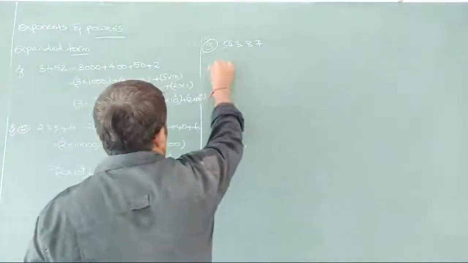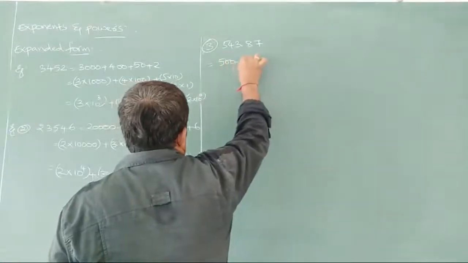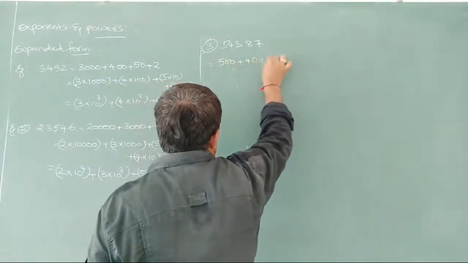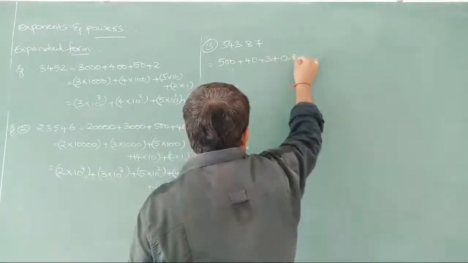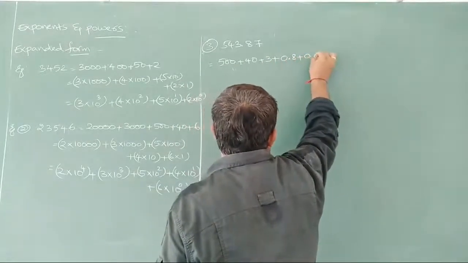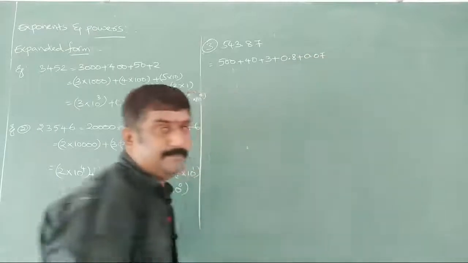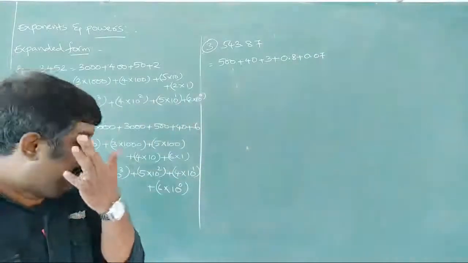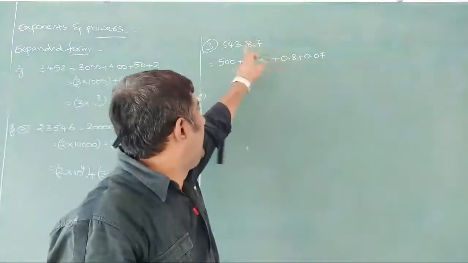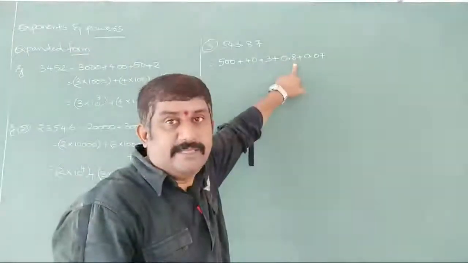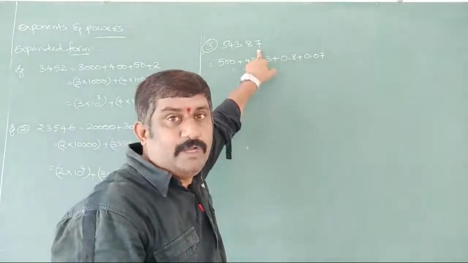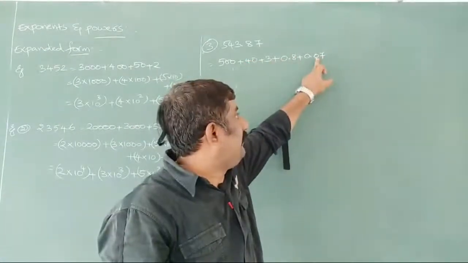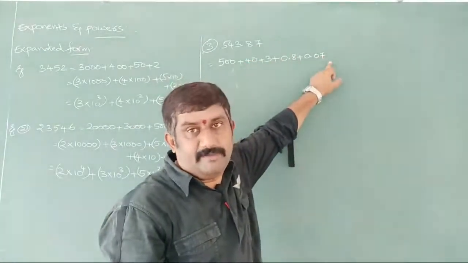Observe, this can be written as 500 plus 40 plus 3 plus 0.8 you can write plus 0.07 you can write here. Observe here, 8 is in first place, so I am writing it as it is in first place, nothing but 10th place. 7 is in 100th place, so I am writing in 100th place.